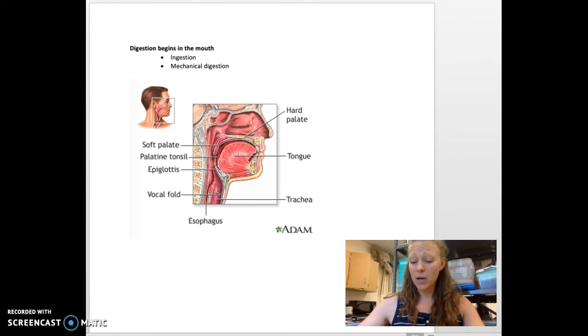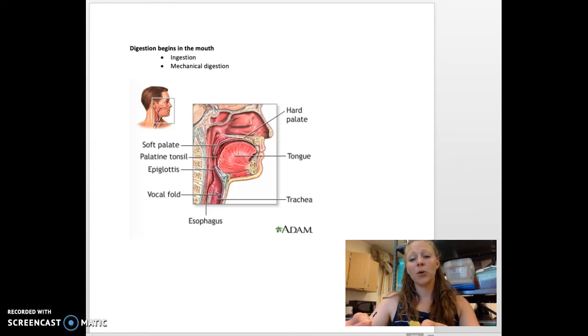Then as our food travels down the digestive system, it enters parts of our system where it's going to be chemically digested. Chemical digestion is when the food is broken down, usually by, let's say, gastric juices. At the end of the digestion, the food is a different substance.